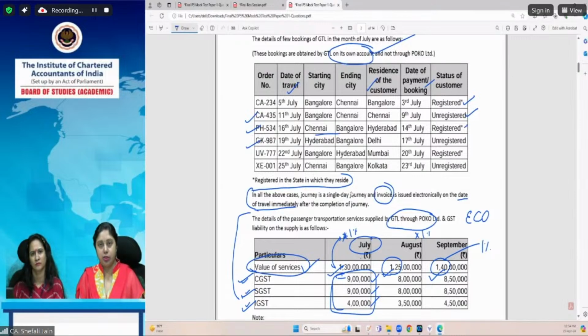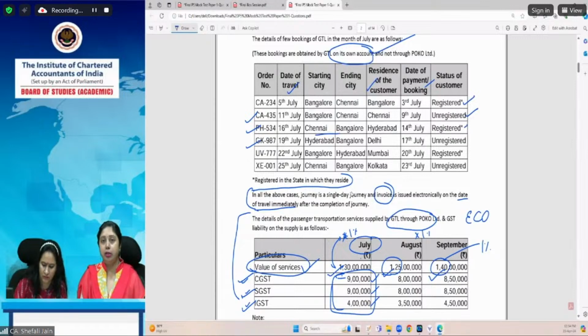We will go to section 12 subsection 9, which provides that in case the transportation of passenger service is provided to a registered person, then the location of such recipient will be the place of supply. Whereas in case the recipient is unregistered, then the place from where he embarks the journey, where he gets into the conveyance, would be the place of supply.